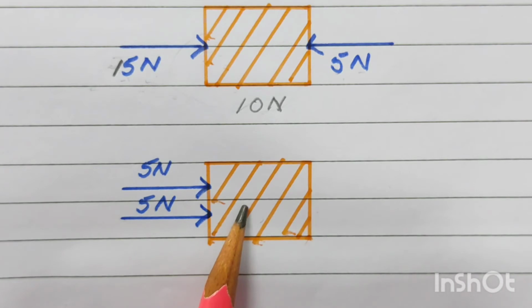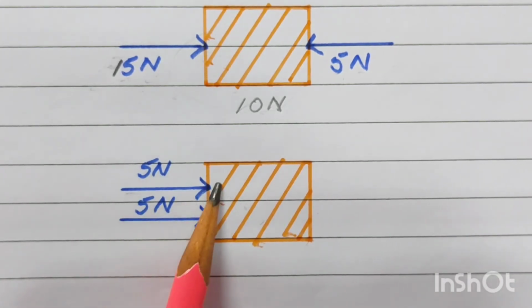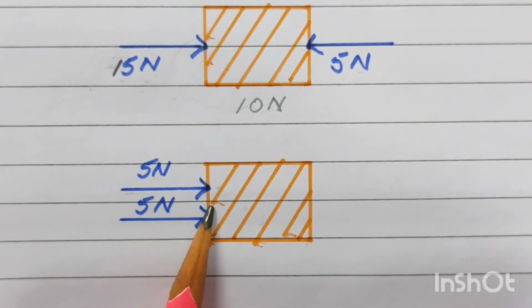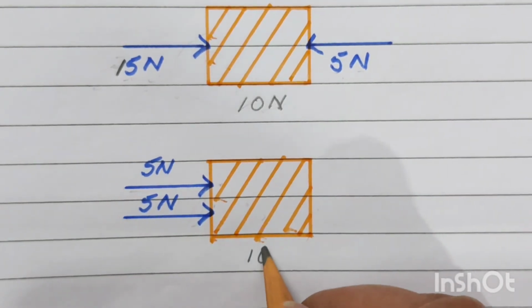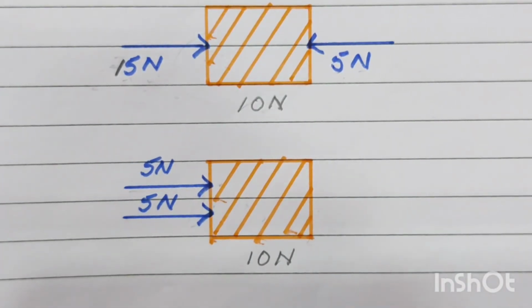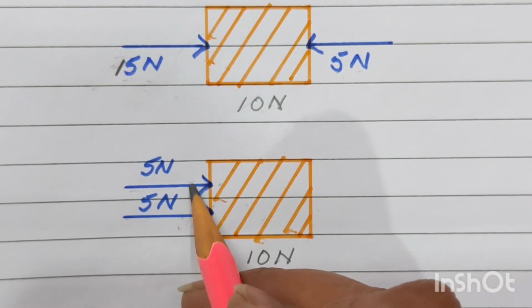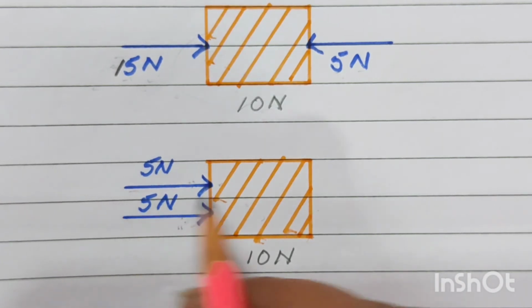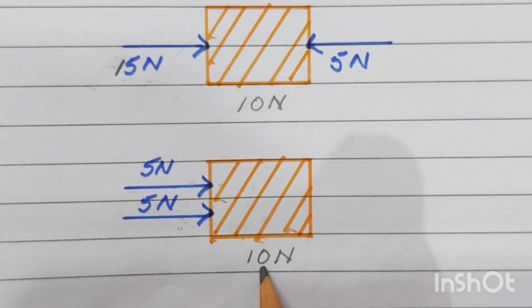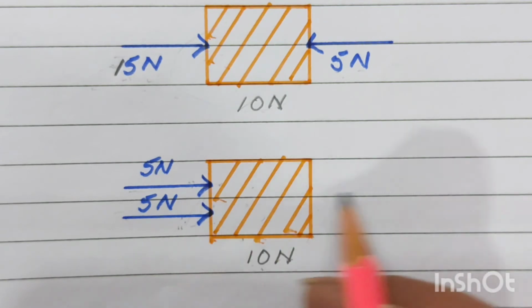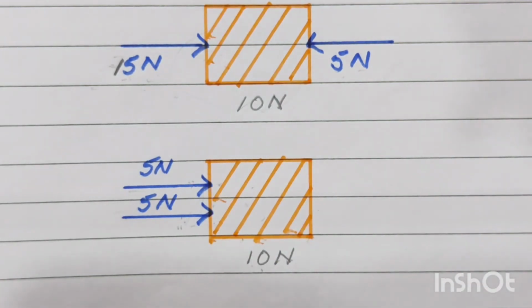Look at the second figure, children. There was a 5 Newton force acting on a body and then again a 5 Newton force acting on the body in the same direction. Now how much is the total resultant force acting on the body, children? 10 Newton. Now we will add up these forces, children, because they are two forces acting on the same body in the same direction. So we add up the forces and now the force acting on this body is 10 Newton and it will move in the forward direction. So this is resultant force.